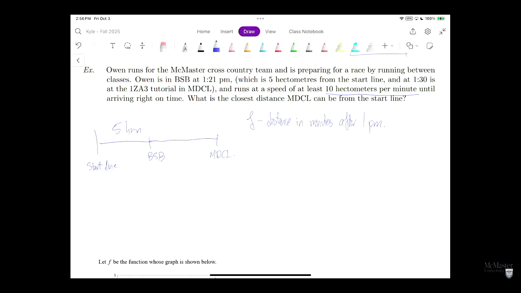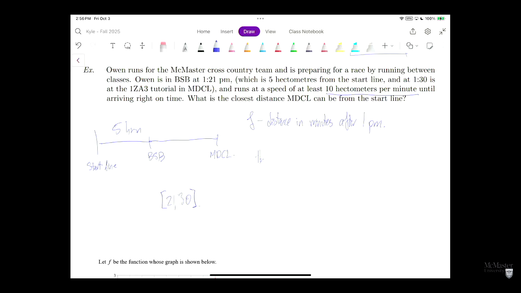By our mean value theorem, we know that our distance is a continuous function, and our derivative, which is just velocity, is also continuous, and we're looking at a closed interval from 21 up to 30. So let's apply the mean value theorem.